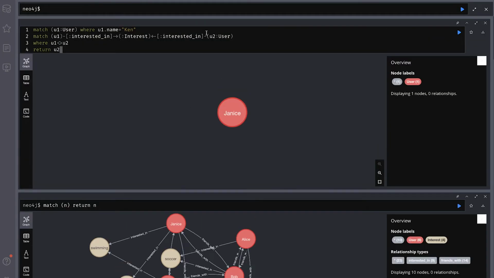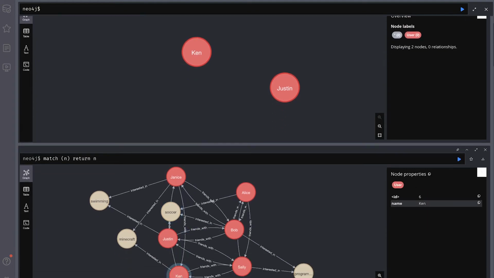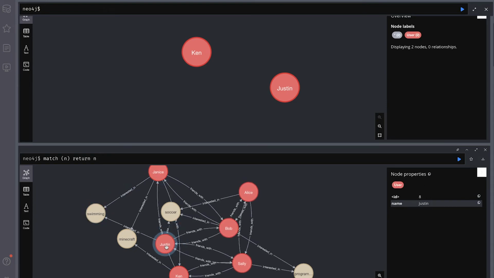Of course, you could run this again. So if I click this and I just change our name to Janice, let's say, we can see that Janice was suggested Ken and Justin. Now, we already know that Ken and Janice both like Minecraft, and that's why for Janice, Ken was suggested. But let's see why Justin was suggested. So if we go to Janice, we have swimming as an interest, which is then connected to Justin. Perfect. So you can obviously build this out a lot, and the more interests that somebody shares with somebody else, you can rank them higher inside of the suggestions. You can do that all within Cypher, which is fantastic.